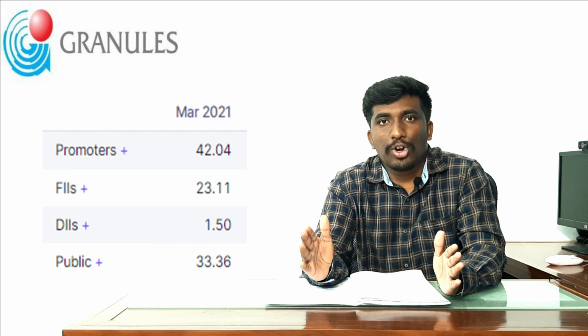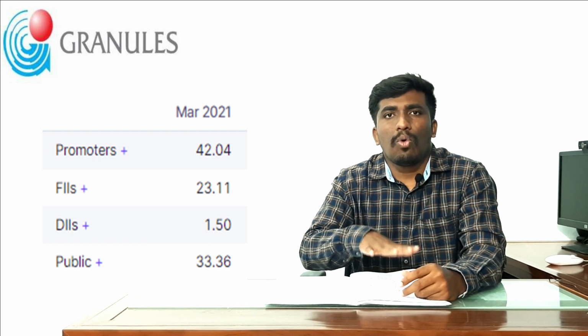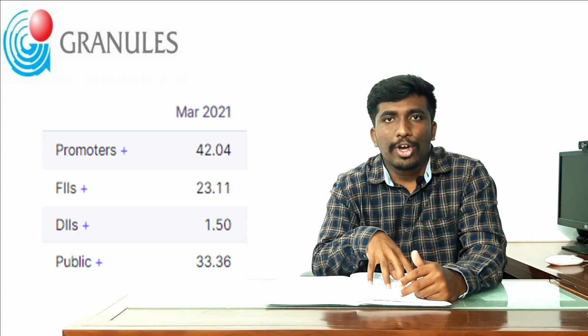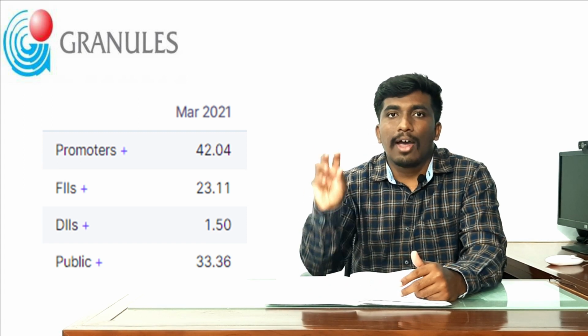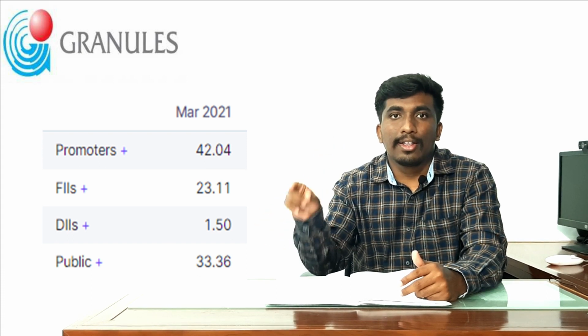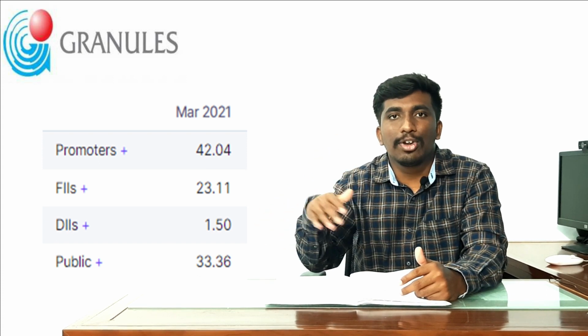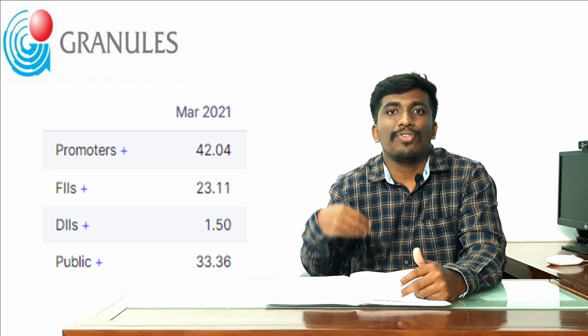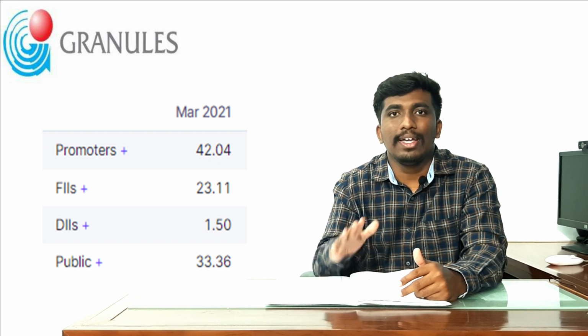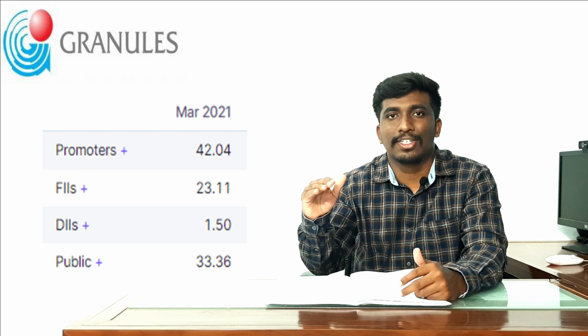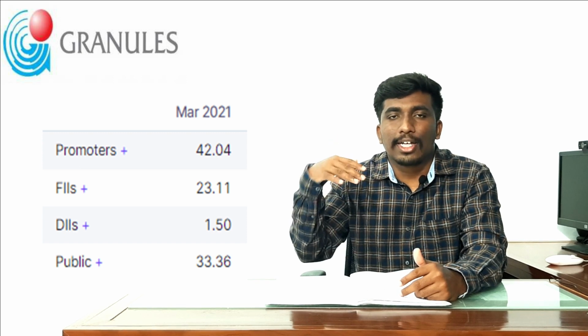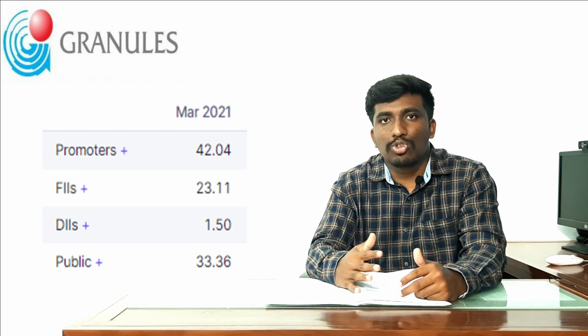Next, the public is holding 33.36 percent. What the shareholding pattern tells us is that the FIIs are fully bullish on Granules India. The DIIs have still not entered the stock. If they enter, it will definitely reach a very good price in the coming days. Now I'm going to tell you how the valuation looks at the current stock price. So this is all about the shareholding pattern.